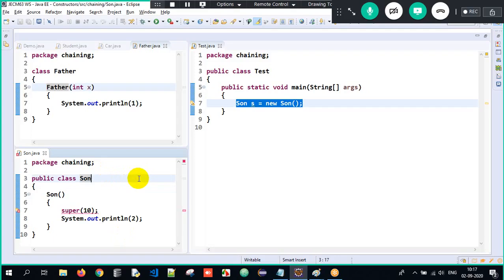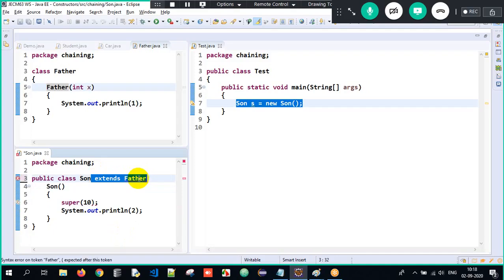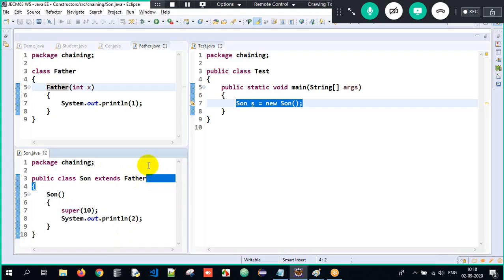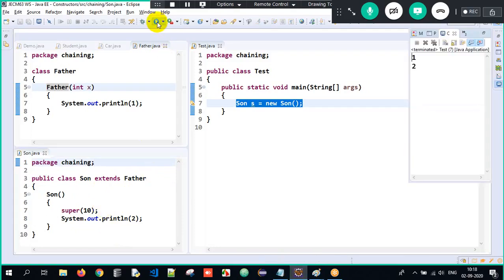There is an ambiguity. Therefore, when I use a super calling statement, make sure you have a superclass here. But we have the Object class, all those. Okay, we'll talk about it later. But this is what I just wanted to tell. Clear? So now the output will again be 1 and 2 only. But if it is an explicit parameterized constructor, invoke it explicitly. This is all about the entire process of understanding constructor chaining.